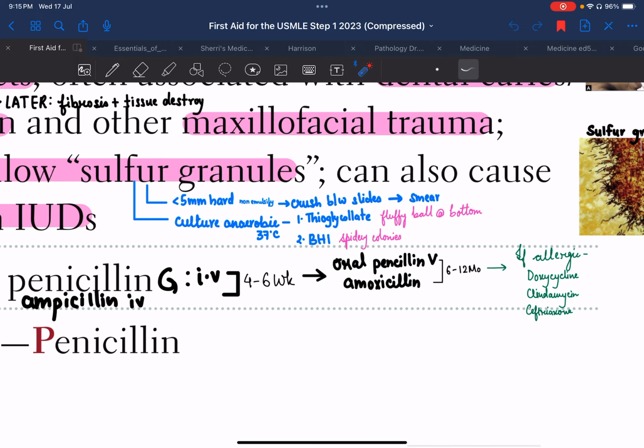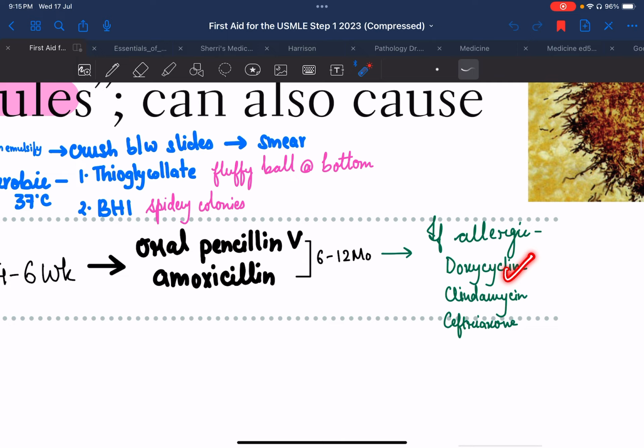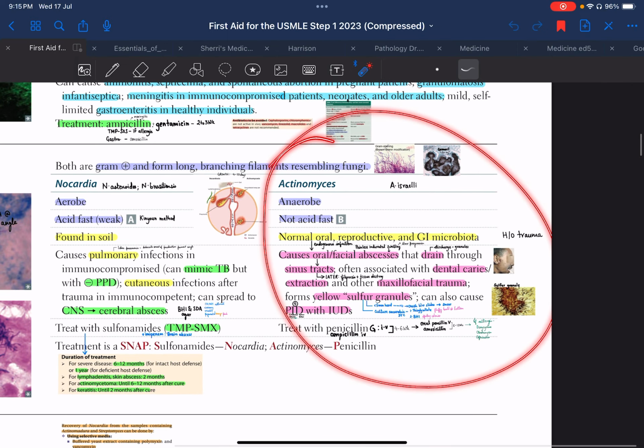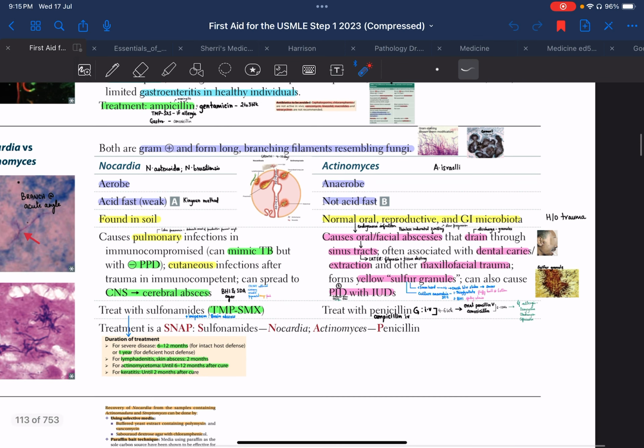If the patient is allergic to penicillin, which the patient might be, we can give doxycycline, clindamycin or ceftriaxone. Okay, so this was all about actinomyces. Now next we'll be studying nocardia.